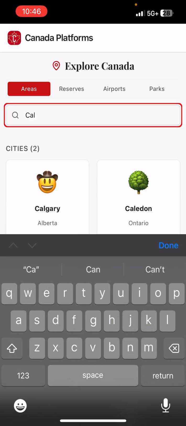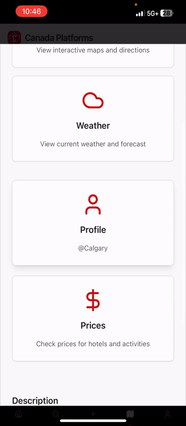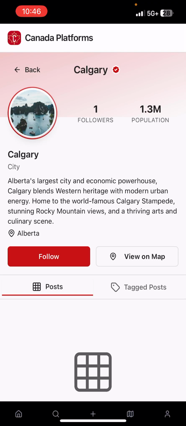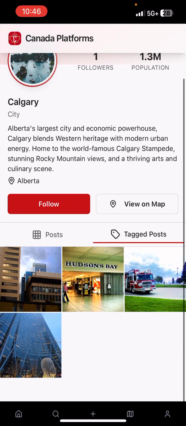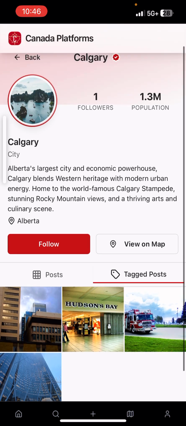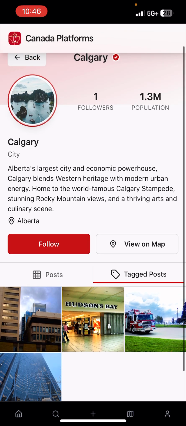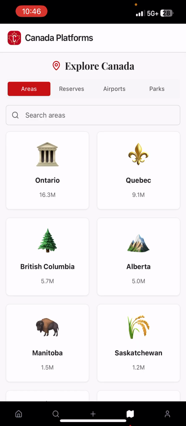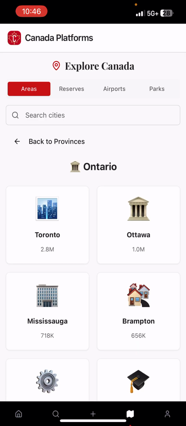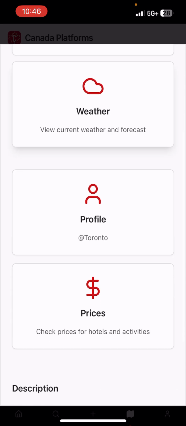So say let's go to Calgary again, go to profile, and then tagged posts, and you can see people have posted some stuff here. And we encourage you to follow your city. So then, of course, we have the maps section, which can be accessed through the profile as well. The weather and the prices.